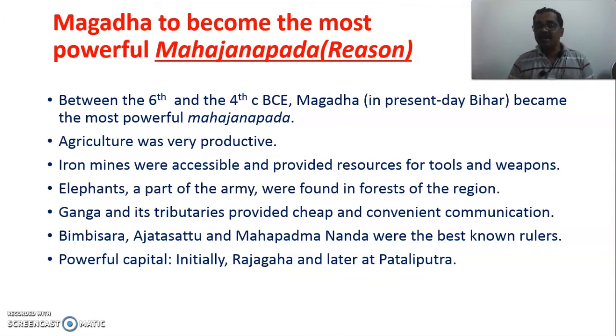Then another important advantage is the Mauryan Empire had a powerful capital city. Initially, it had established its headquarters in Rajagriha, and later it was shifted to Pataliputra, and these two places are important for locating in the map that we will come later. And these powerful capital cities made this kingdom little more flourished in the ancient period of history.